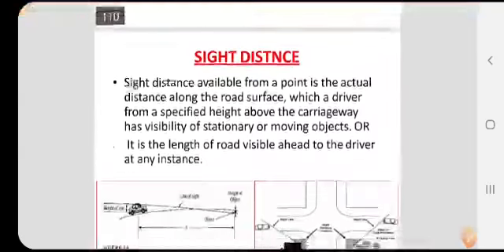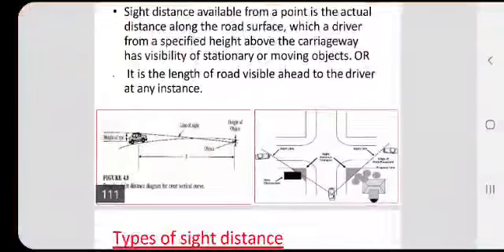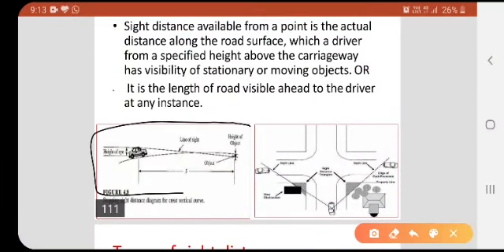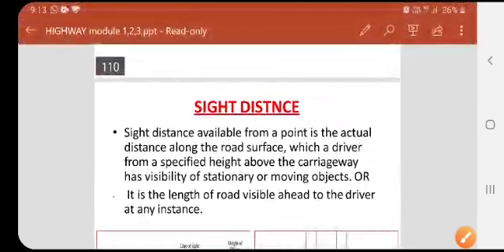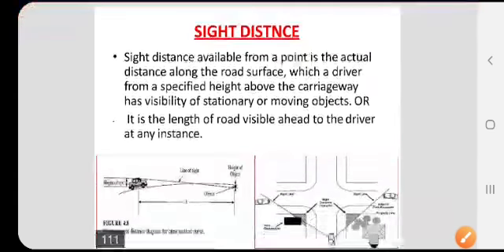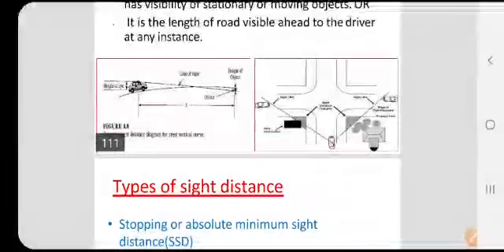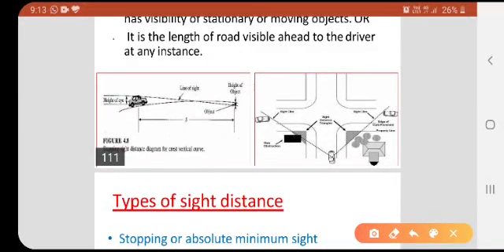The driver is sitting in the car, up to S distance he can see, that is known as a sight distance. As per the textbook definition, sight distance is the actual distance along the road surface which a driver can see from a specified height above the carriageway. Carriageway is nothing but, as I already told, the path of the vehicle.